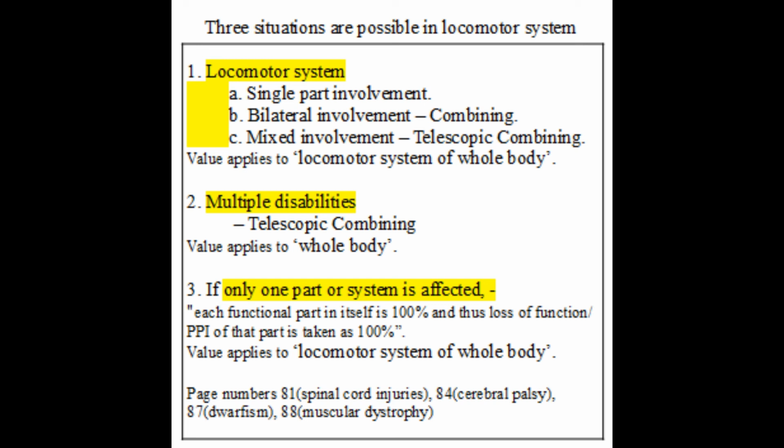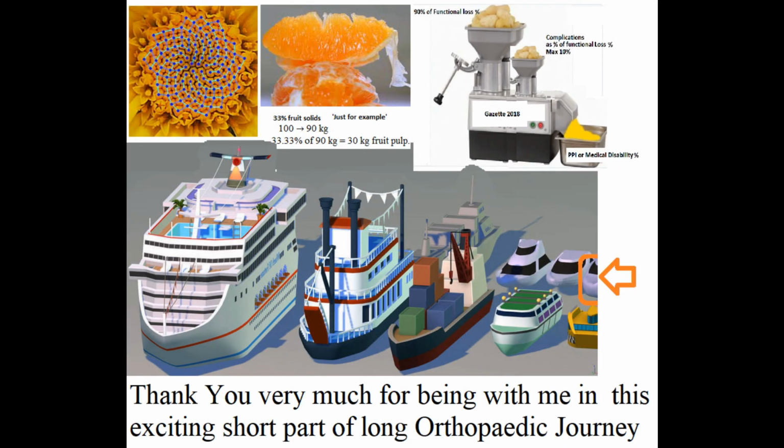For example, page number 81, spinal cord injuries, 84, cerebral palsy, 87, dwarfism, 88, muscular dystrophy, because each functional part in itself is 100% and thus loss of function or PPA of that part is taken as 100% of the whole body or system.